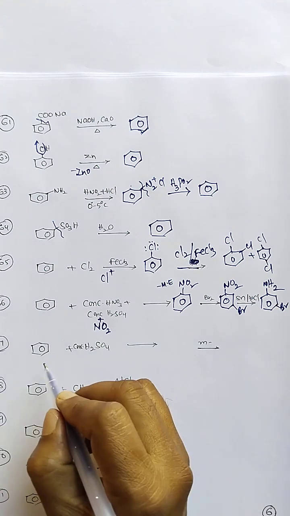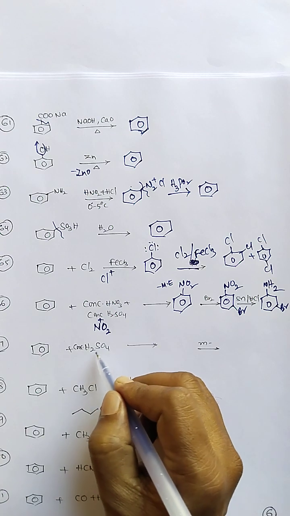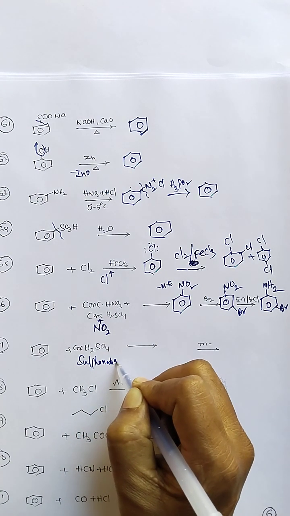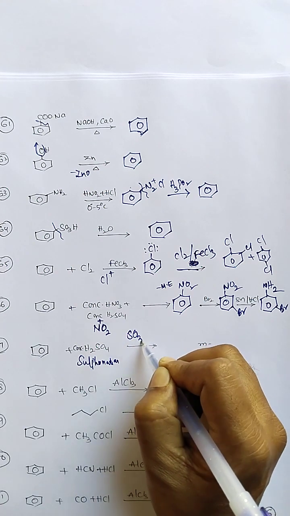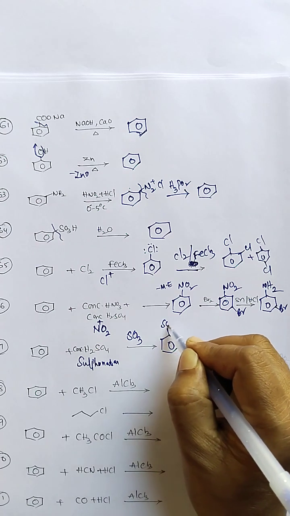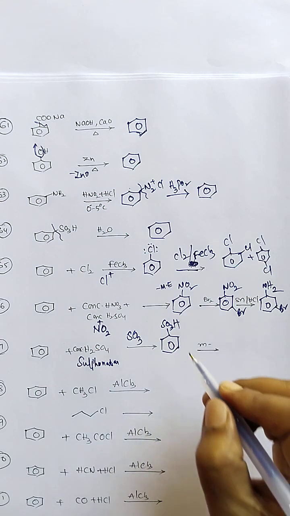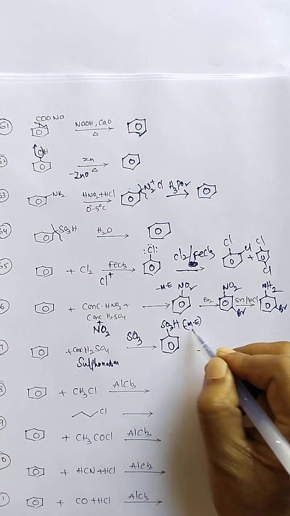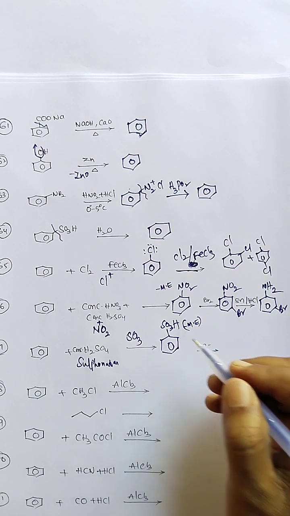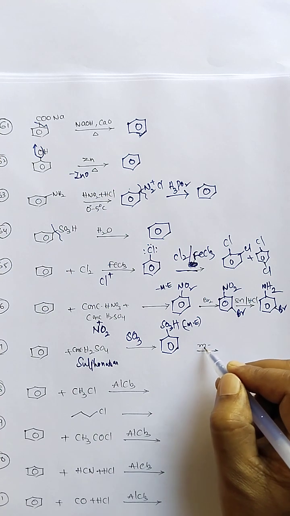Next, the 67th reaction: benzene reaction with concentrated sulfuric acid. It is a sulfonation reaction, in which the electrophile is sulfur trioxide, and the product is benzene sulfonic acid. It is a minus M group, a strong electron withdrawing group, which deactivates the ring and acts as a meta directing group.